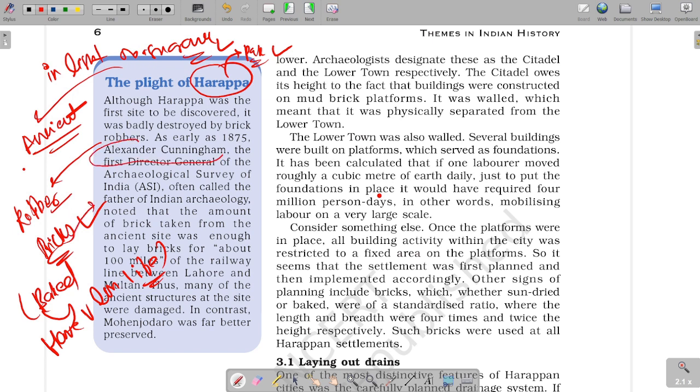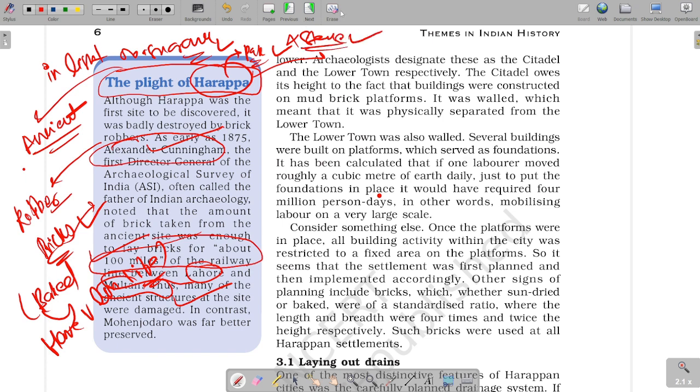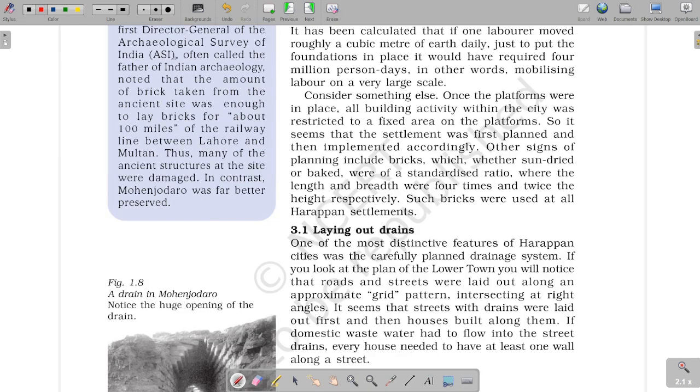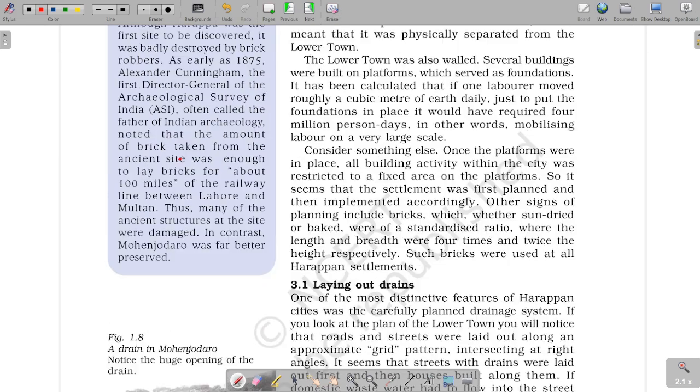This was observed by Alexander Cunningham, that the amount of bricks taken was enough to construct 100 miles of railway lines between Lahore and Multan. This is the plight of Harappa. It was as if Harappa was requesting people not to steal items from its places. That is why the evidence also got washed away.